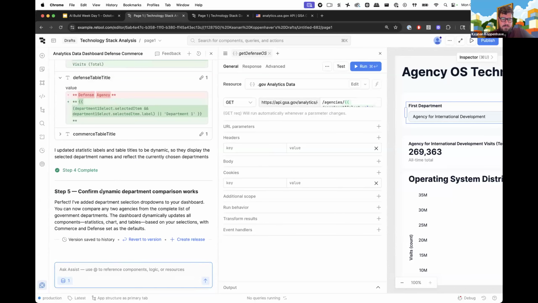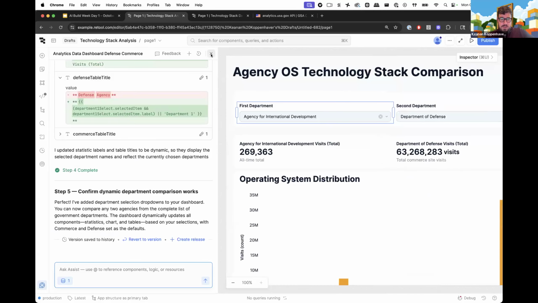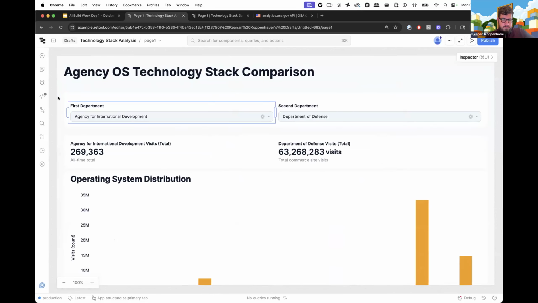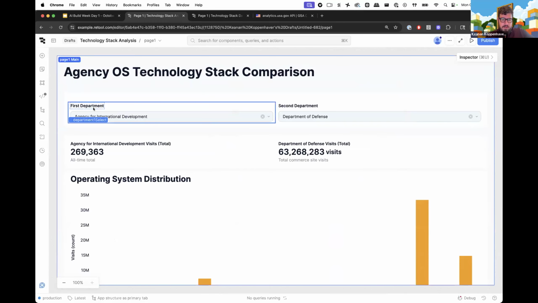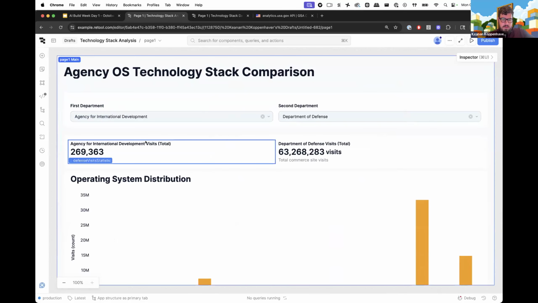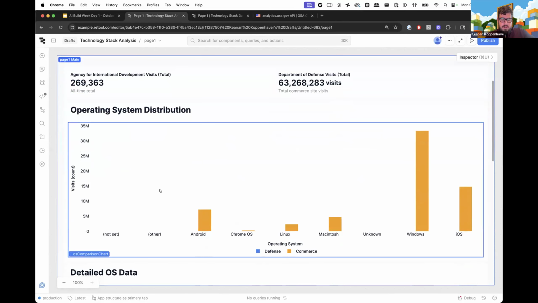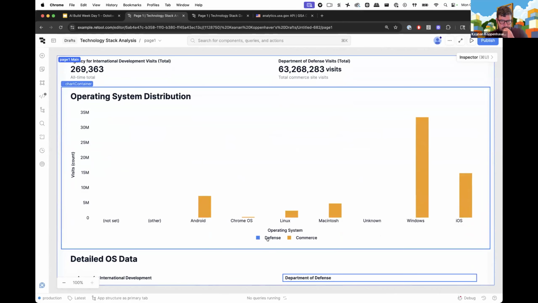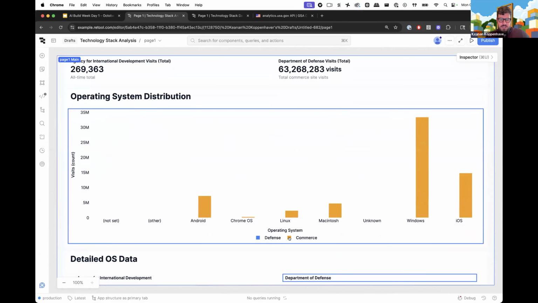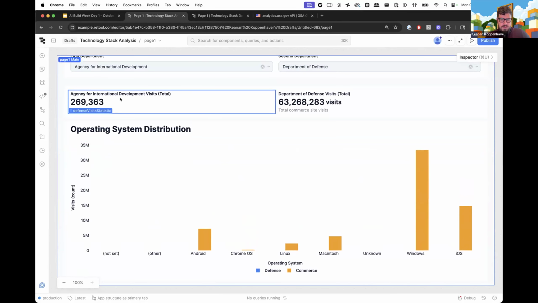So now it says, great, I've added these dropdowns, and that looks good. So before we create another release, let's go ahead and just test this to make sure it works the way we want it to, right? So we got our first department dropdown. We can see now that we selected the Agency for International Development, and our label here matches. It looks like our chart values don't, our legend for our chart doesn't yet match. And there's maybe an issue with the blue data, which in this case would be the Agency for International Development.